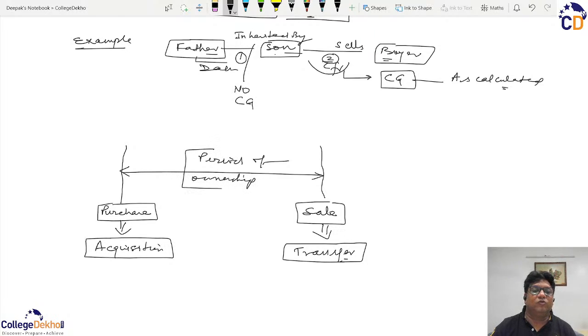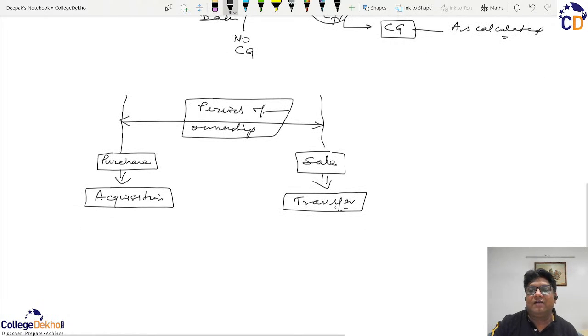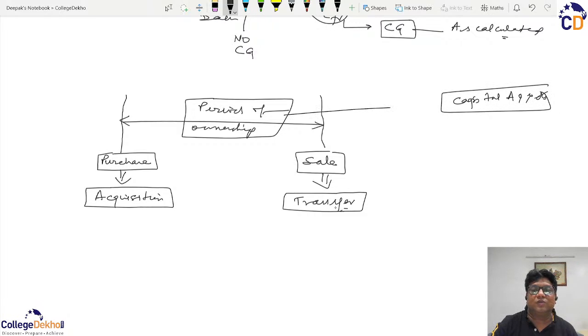Now, this period of ownership defines that when we are having a capital asset, based on this period of ownership, these capital assets can be classified either as long term assets or short term assets.